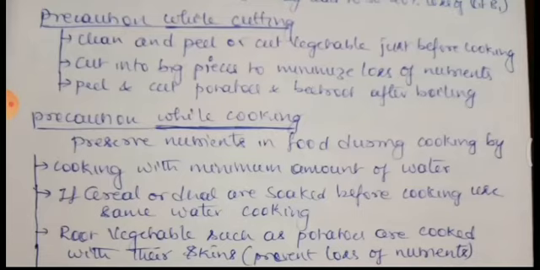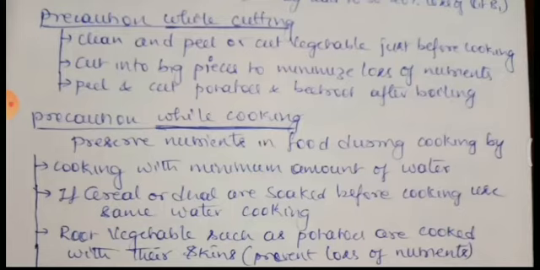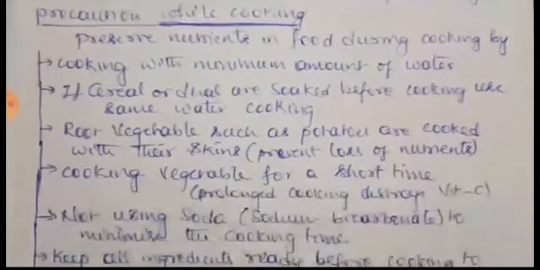Cut it into big pieces to minimize loss of nutrients. If you cut the vegetables into small pieces, it is going to expose more to the atmosphere, and there are chances of loss of nutrients. So cut it into big pieces rather than small pieces. Peel and cut potato and beetroot after boiling. Some vegetables can be cut after boiling, like potato and beetroot.